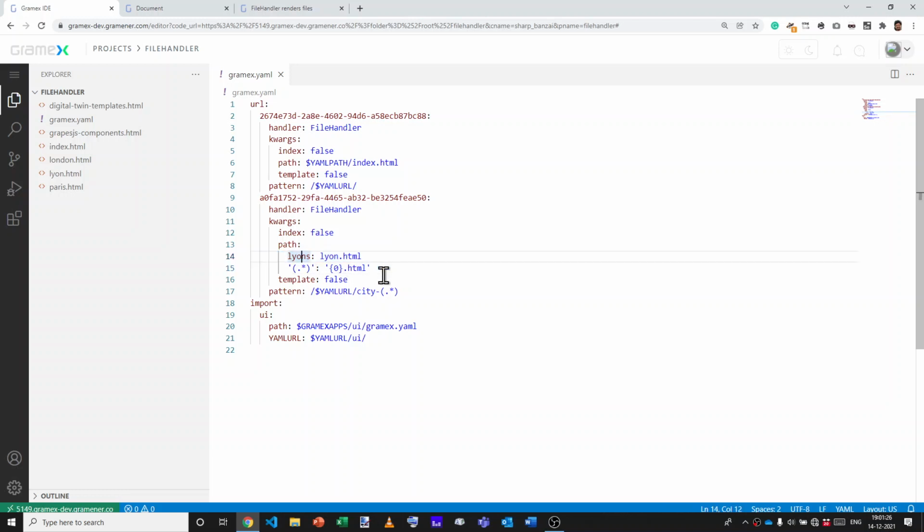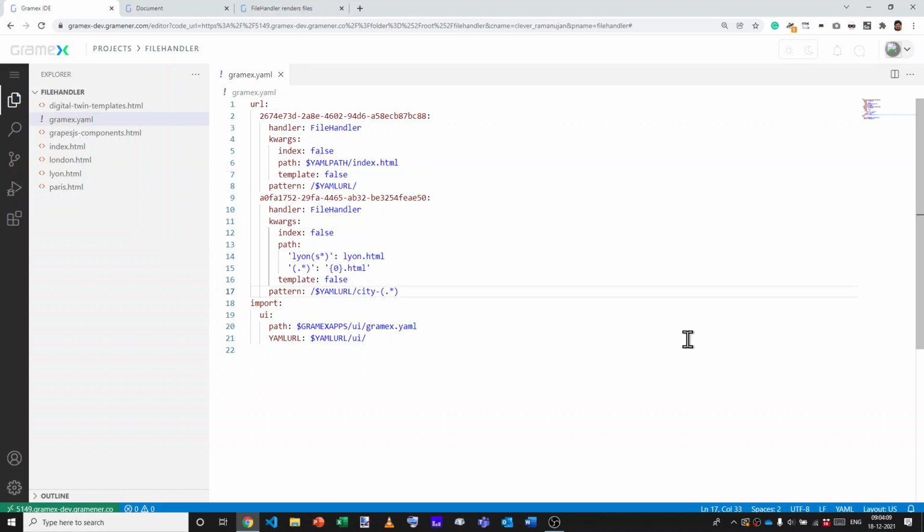So you could say, for example, Lyon's question mark, which means that Lyon or Lyons would work. If I said Lyon star, then Lyon, Lyons, all of these would work with an S star. So the left-hand side can be any regular expression. The right-hand side can be any file. If you capture anything in the regular expression, then whatever you capture here, just make sure you put it in quotes to be on the safe side. Anything that you capture here is available as in braces 0 or 1, depending on the number of the capturing group.